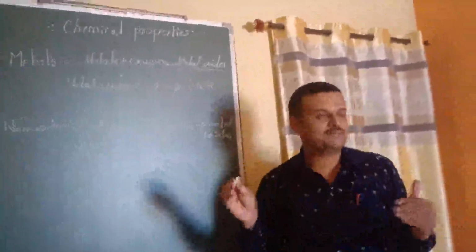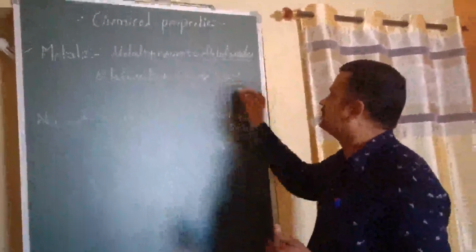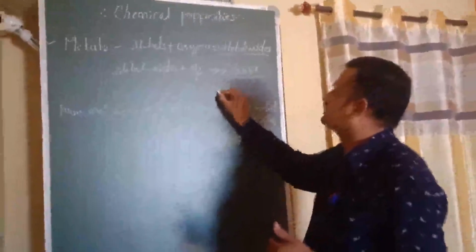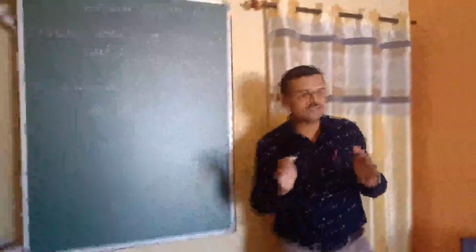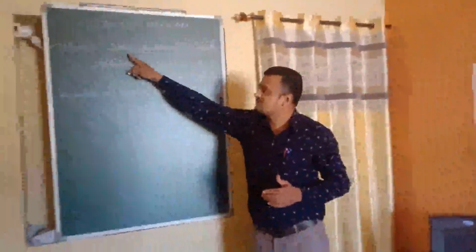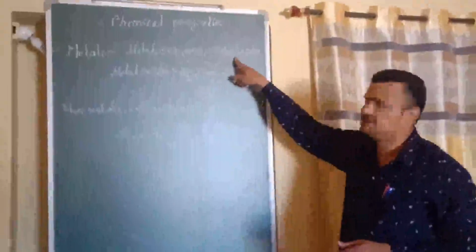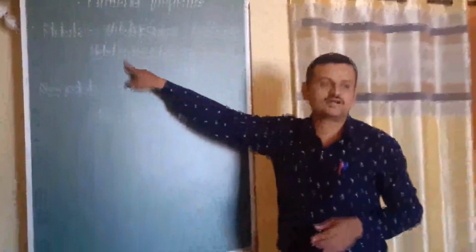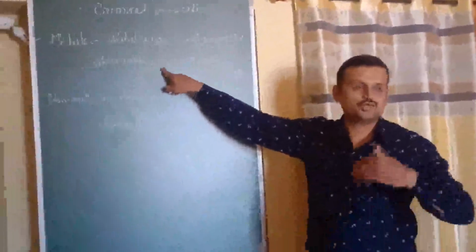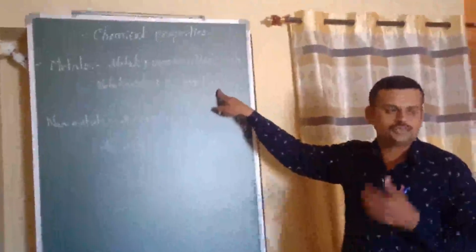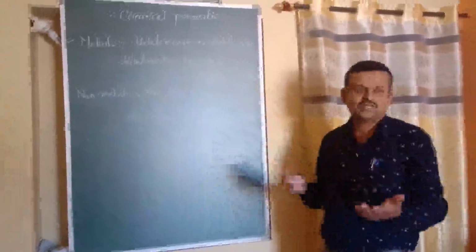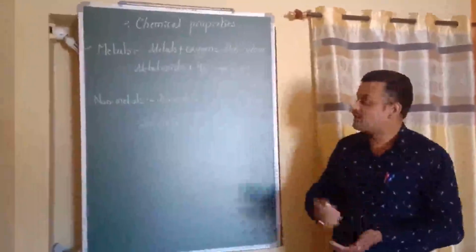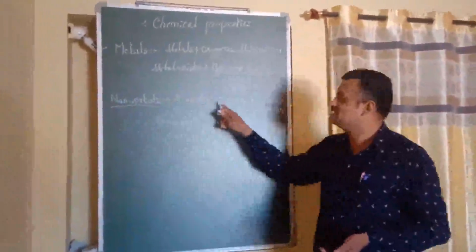How can we say that this is a base? Because always bases have the property to convert the red litmus paper into blue. So that means this is clear that when metals react with oxygen, they produce metal oxides, and when metal oxides are mixed with water, they are going to produce the bases, which we can confirm by converting the red litmus paper into blue. Then what is the next step? Let us verify how non-metals react with oxygen as well as water.